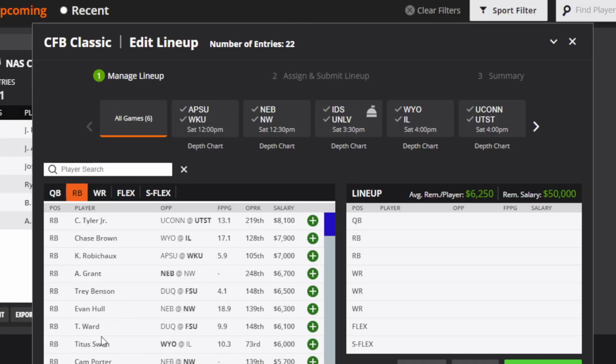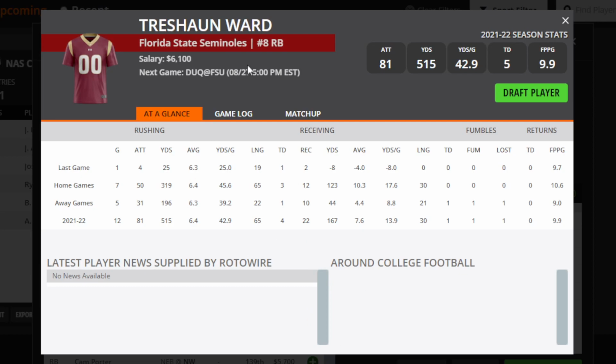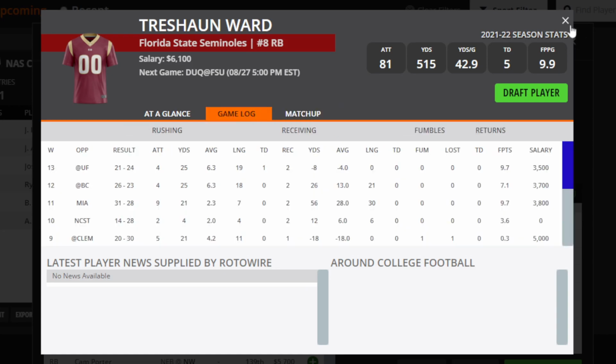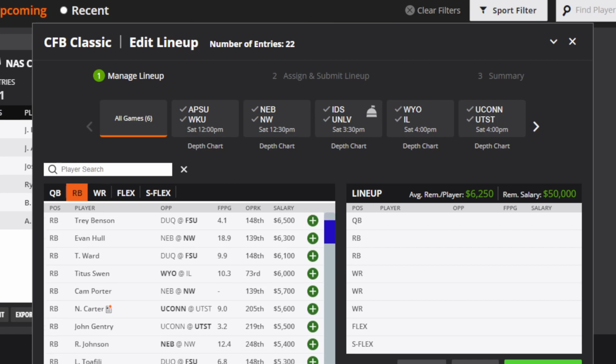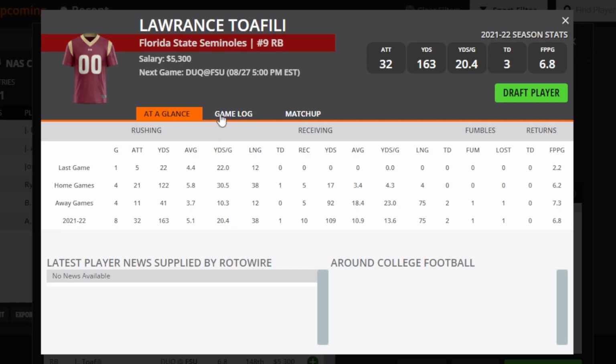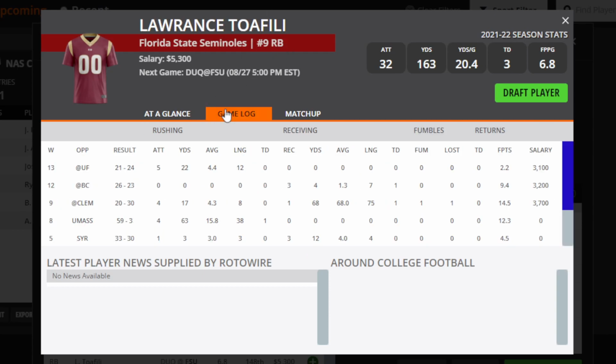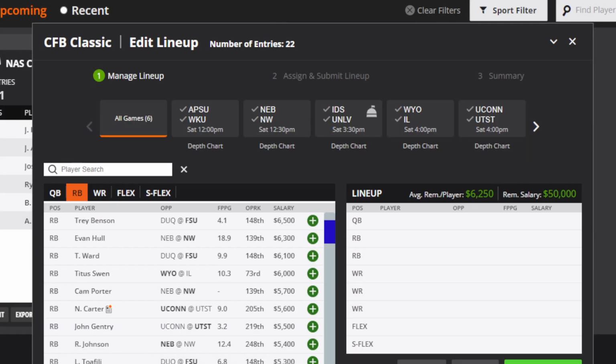Then the next guy is going to be, let's see here, Trayshawn Ward for Florida State. He does seem like he's going to be the better of the two running backs for Florida State. Just keep in mind that they have another guy who I've also targeted here, which is Lawrence Toafili, I guess. He's a little bit less expensive, but he seems like he's the number 2 guy, and it seems like they're probably going to use him some as well. So just be aware of that. If you choose to roster Ward, you might be giving a few extra to the backup in that particular matchup.